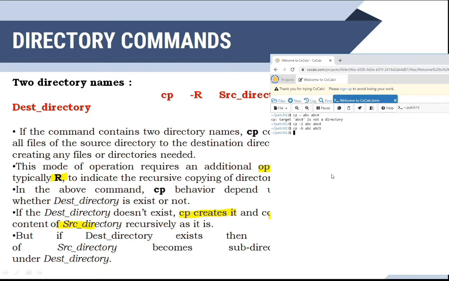Then if you want to copy the folder, meaning the complete directory, I want to use minus r, patch 1 3 comma abc to patch 1 4. So it says no such file. Why? Because I have moved that file. Okay, sorry, got it.